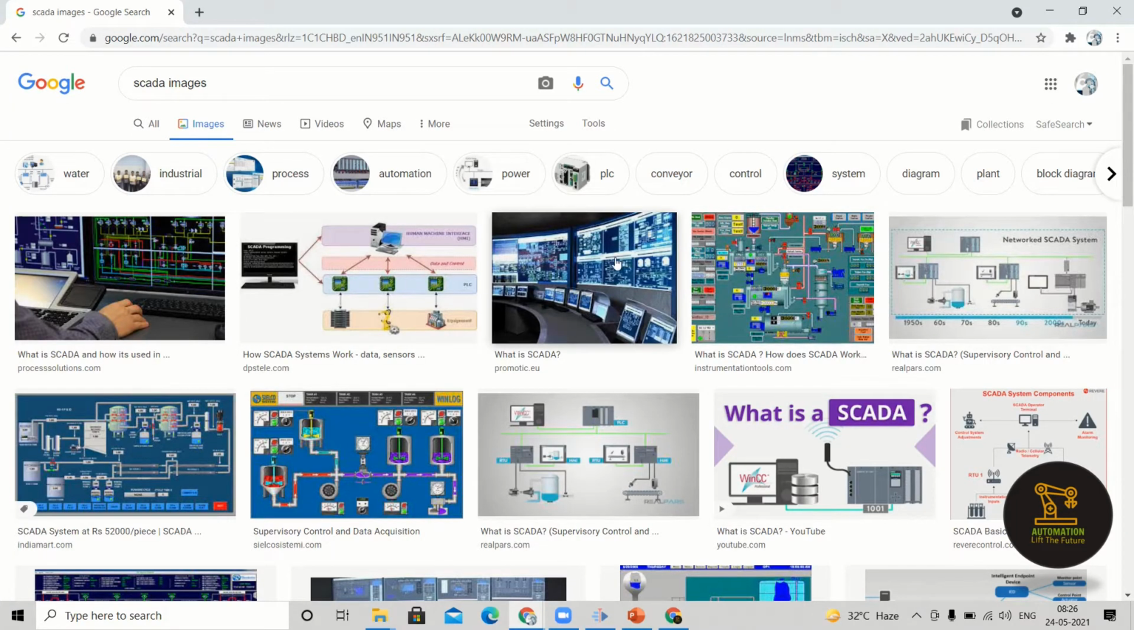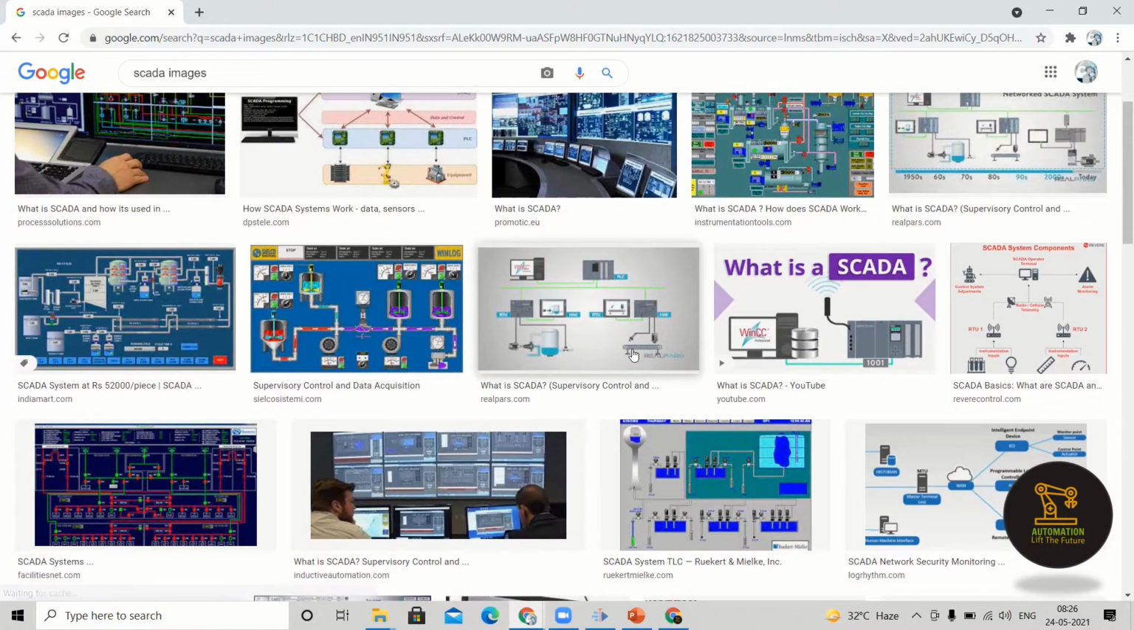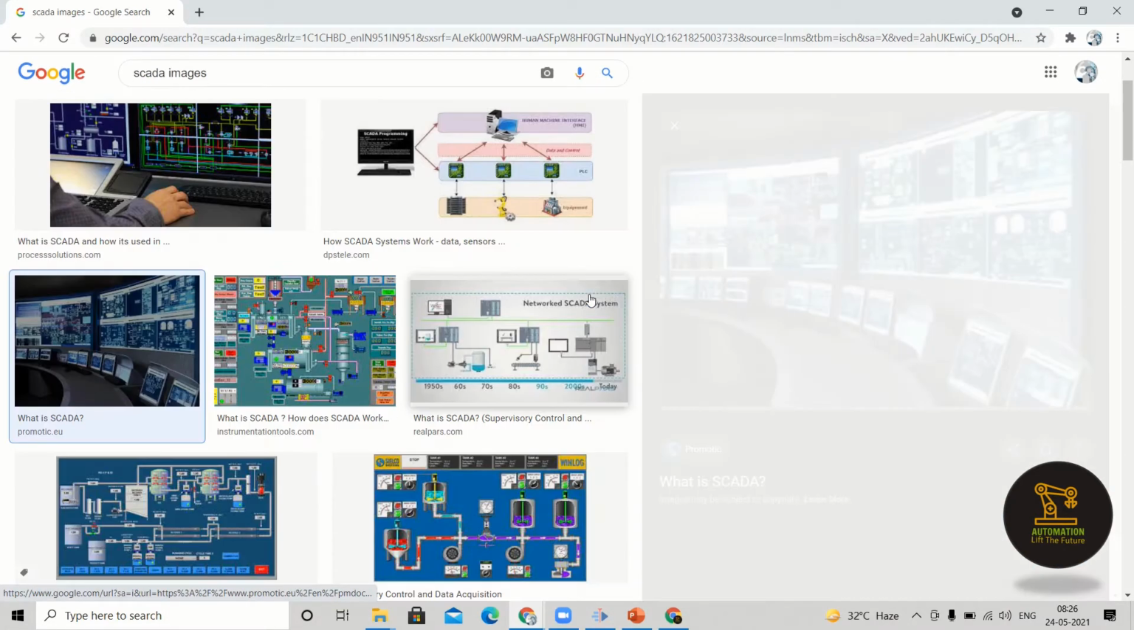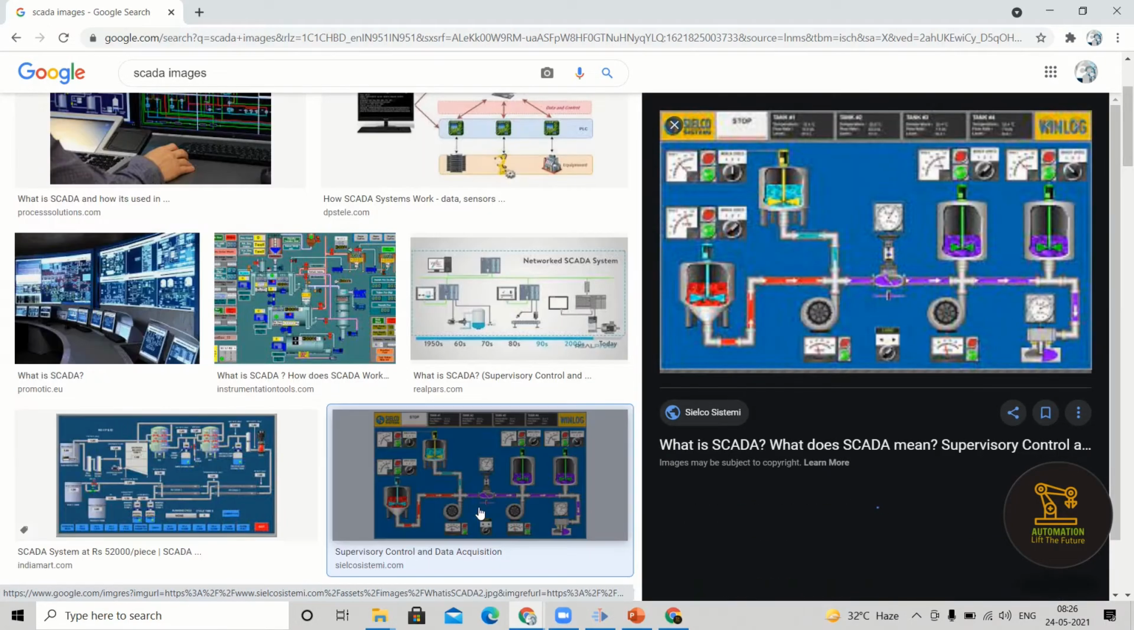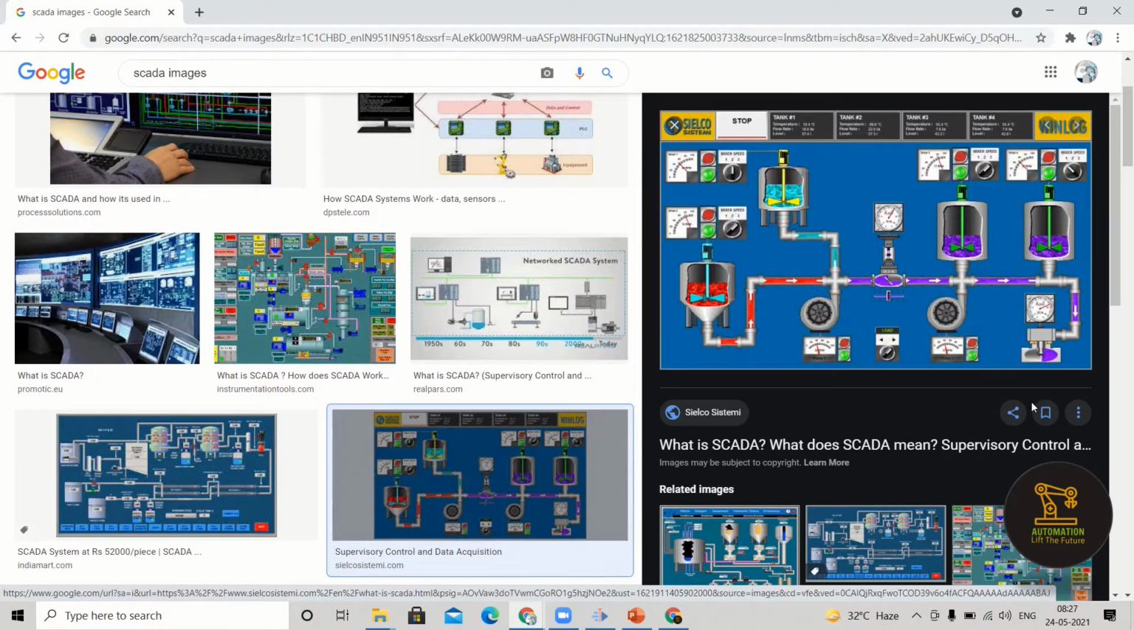Now you can see on these images, and we will select a few of them. For example, the first one. This is the best one, I think, right? Now you can see in this image a few tanks, pipes and pumps. So what is happening in the tank? If you consider the first tank, some liquid solution is getting mixed, right? So we have a motor here and we have a pump here.